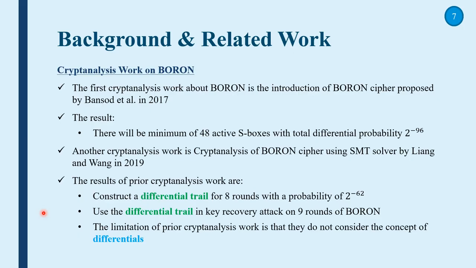There's another cryptanalysis work with the title Cryptanalysis of Boron Cipher using SMT solver, which was performed by Liang and Wang in 2019. The results of this prior cryptanalysis work are that they were able to construct a differential trail for 8 rounds with a probability of 2 to the power of negative 62 and use it in a key recovery attack on 9 rounds of Boron. The limitation of this prior cryptanalysis work is that they do not consider the concept of differentials.